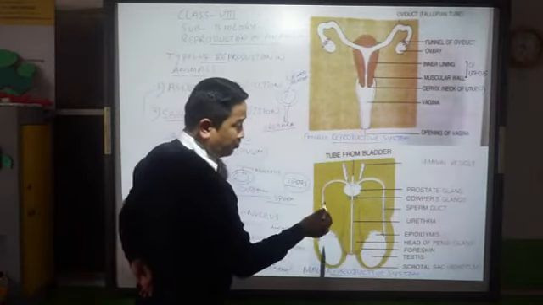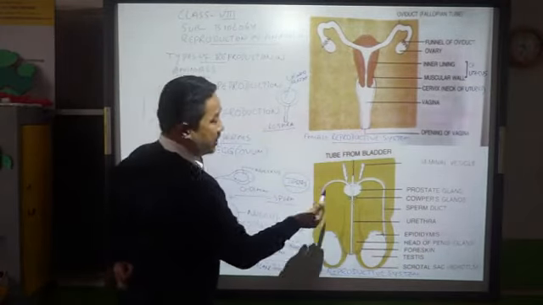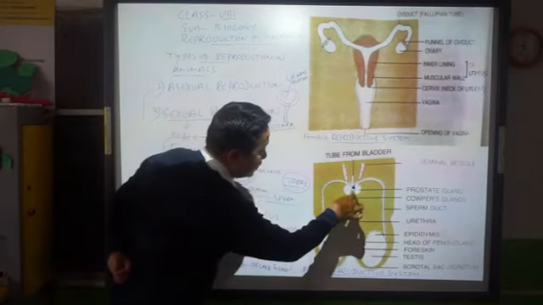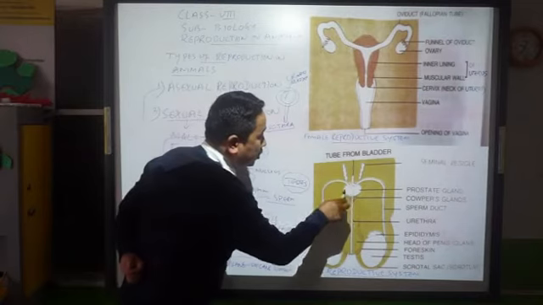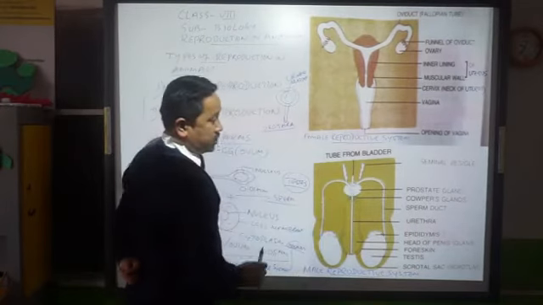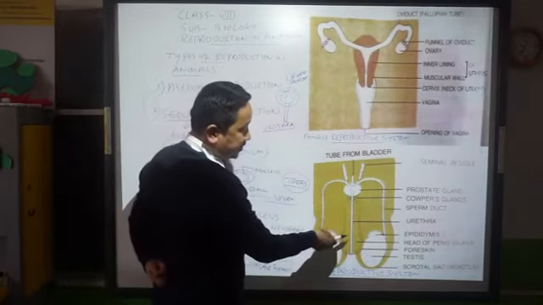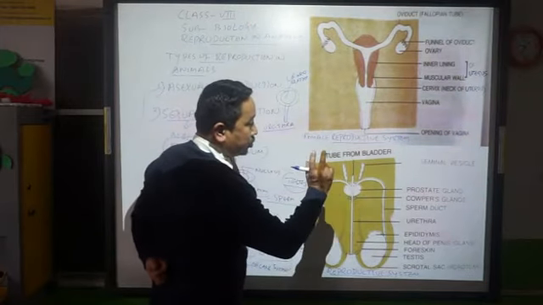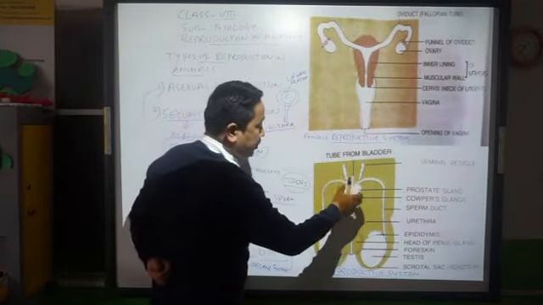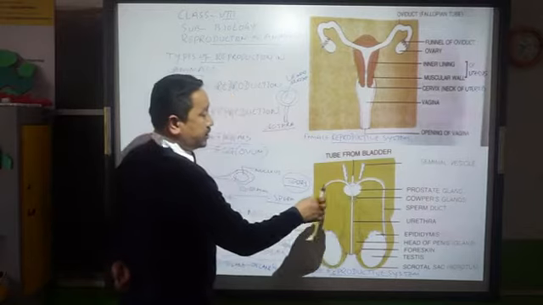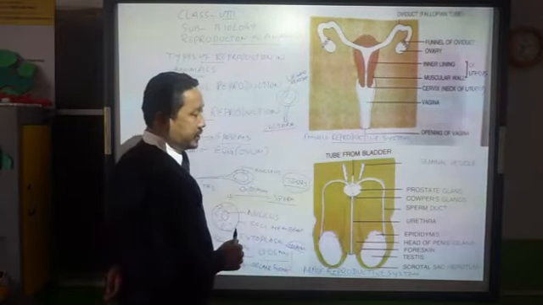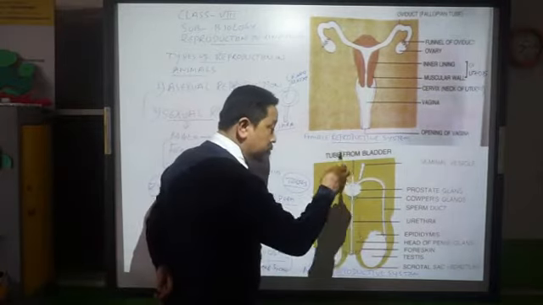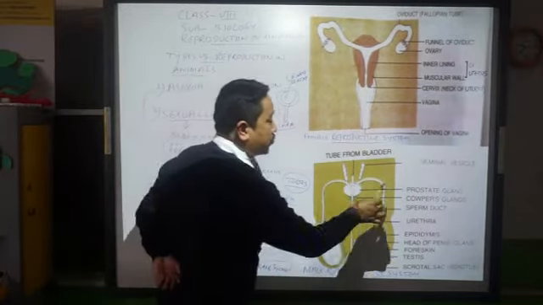Then, going down, there is a big gland surrounding the two sperm ducts at a time, before they enter the penis, which is called the prostate gland.